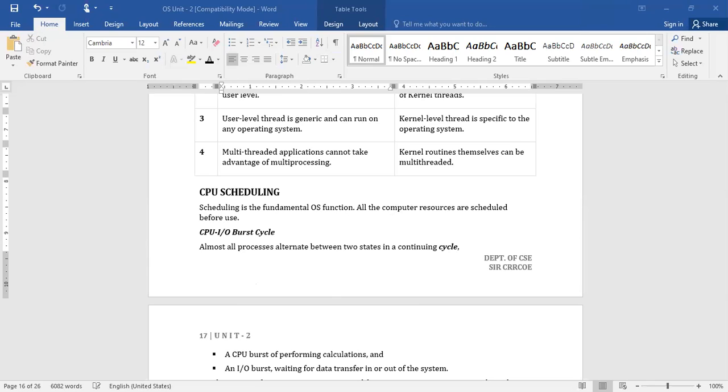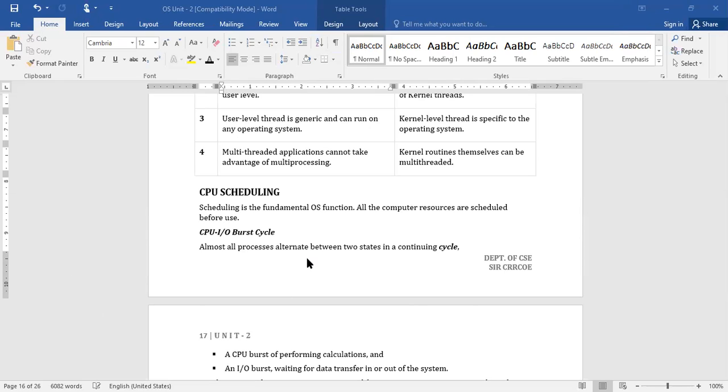Now, what do you mean by CPU scheduling? Scheduling is a fundamental operating system function because all computer resources are scheduled before use, right? That means whatever extent or time you are able to keep your CPU busy.